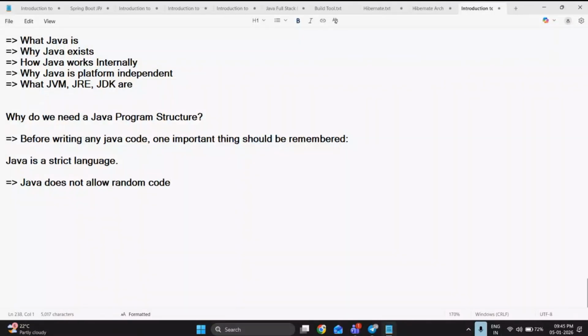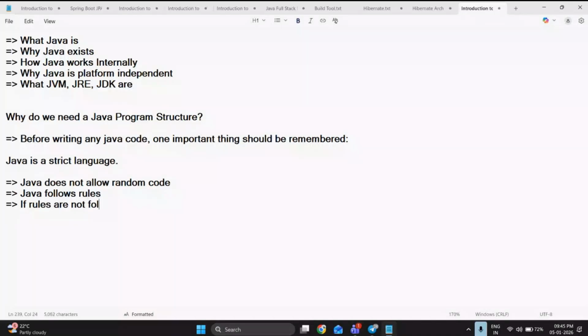If rules are not followed, what issue are we going to face? You are going to get compile time errors. Simple. If rules are not followed, you get compile time errors clearly.